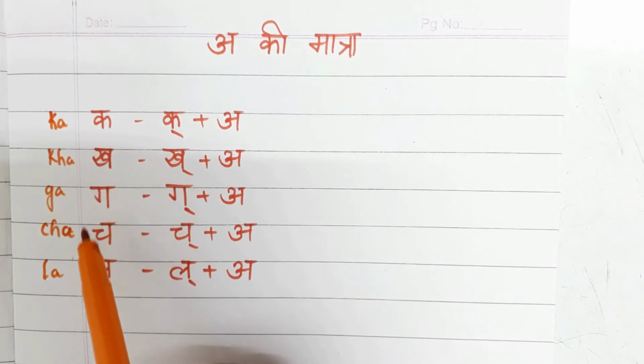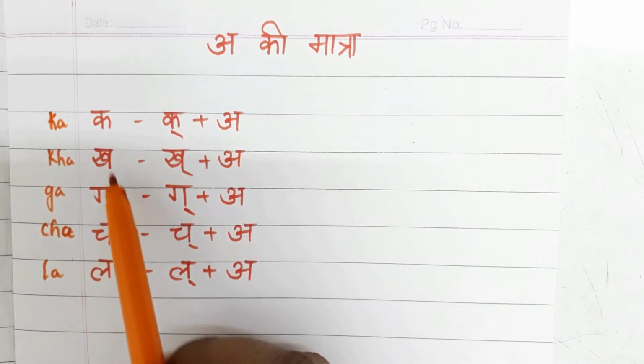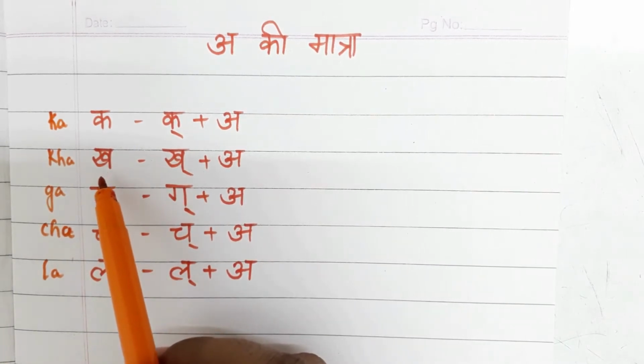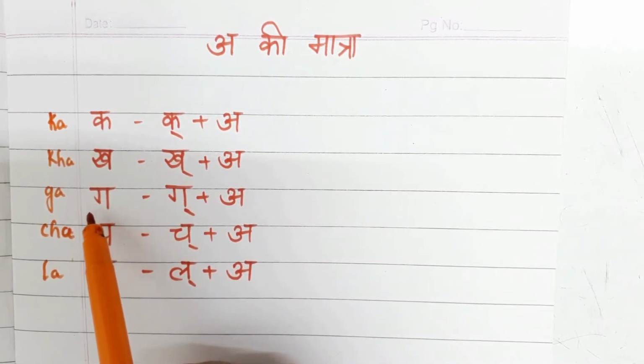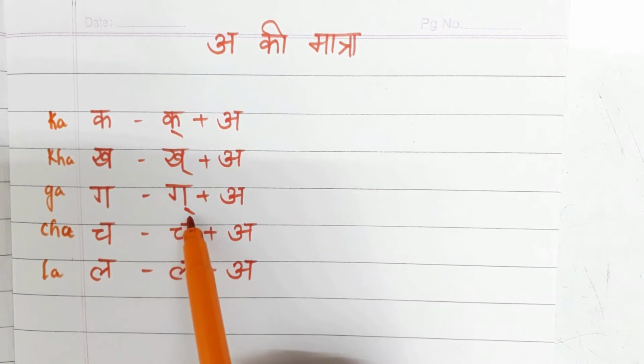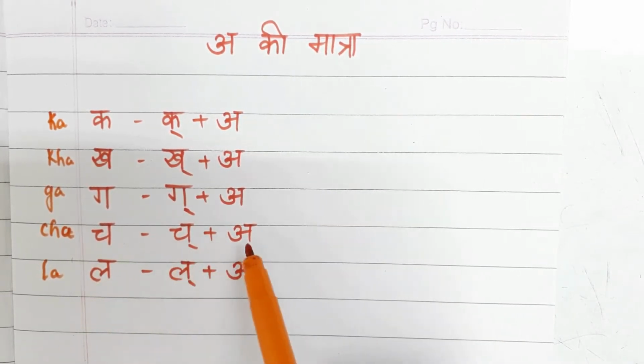So what two sounds are coming? What can you hear? K, a, isn't it? Next, k. For k, what sound are you hearing? K, a. For g, what sound can we hear? G, a. Ch, for cha, ch, a.